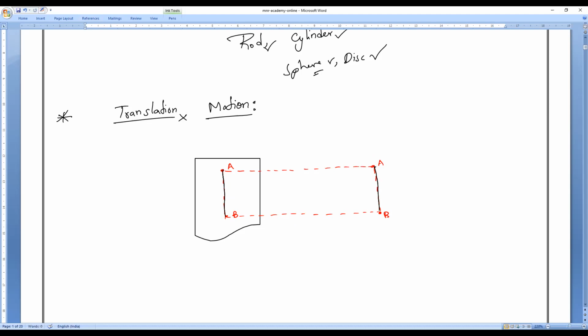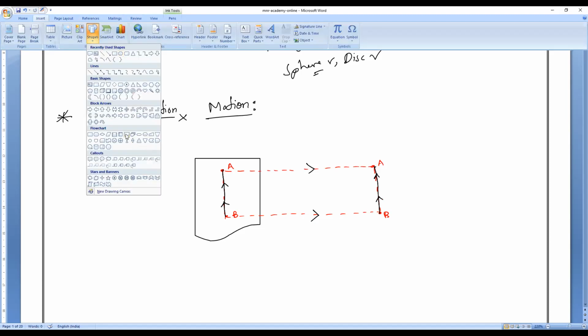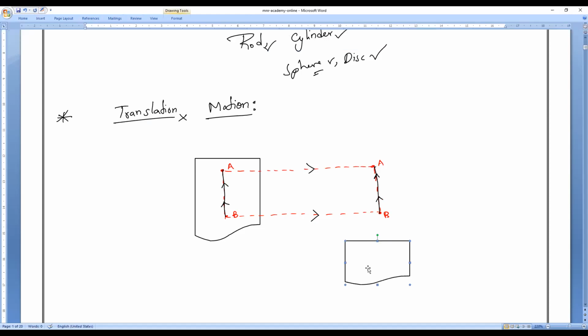So it has traveled from this point to this point. Now this and this are both fixed and parallel to each other. Have you noticed it? The line drawn between the two internal points always remains parallel. Always remains parallel. That is what we call a rigid body in translational motion.